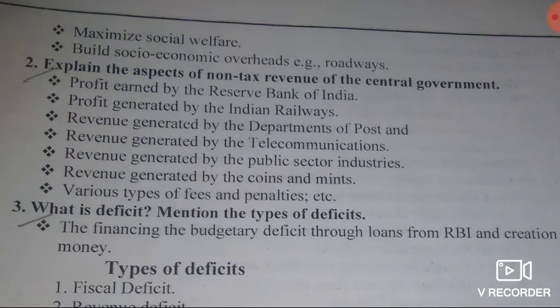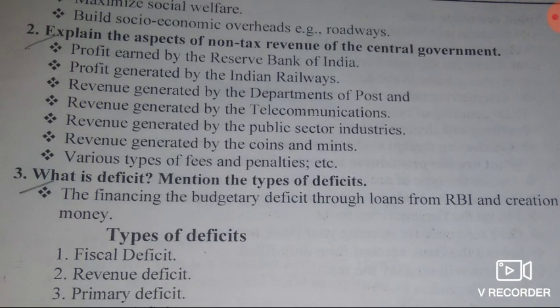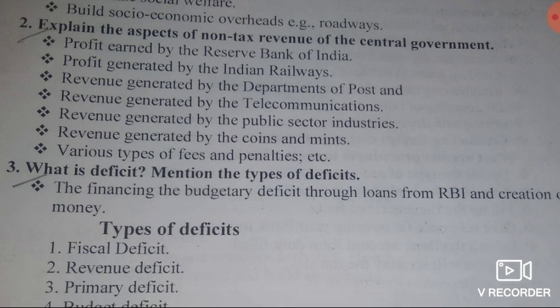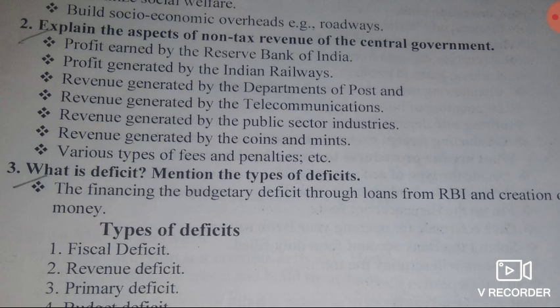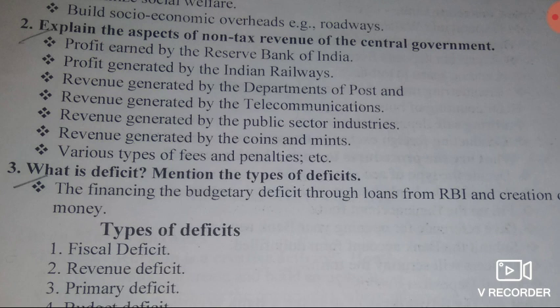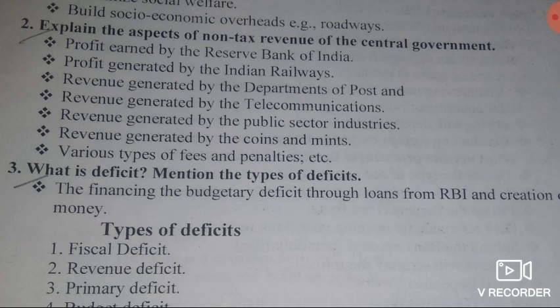Then let's move on to the second question. Explain the aspects of non-tax revenue of the central government. Very, very important. We can see profit earned by Reserve Bank of India, isn't it? Then second point, profit generated by Indian Railways.